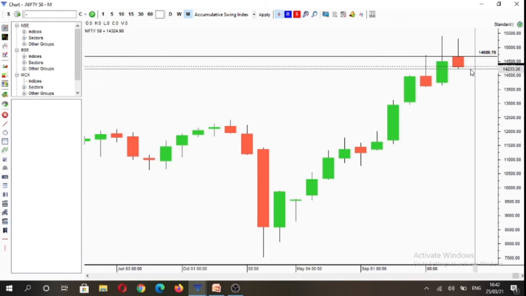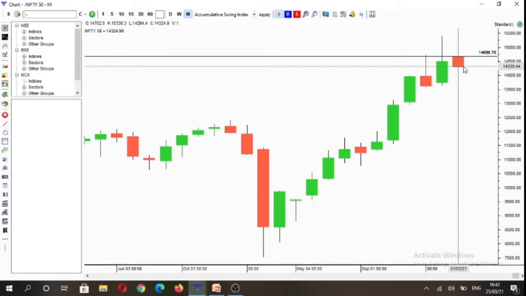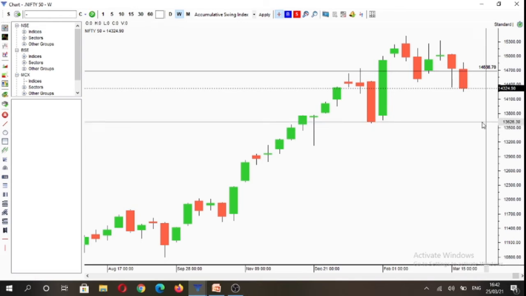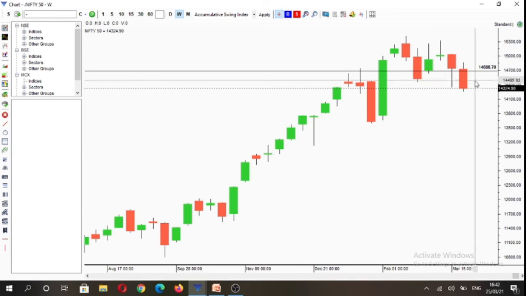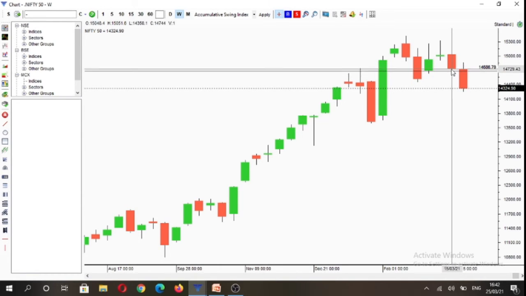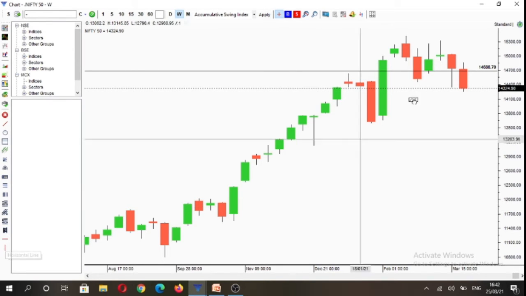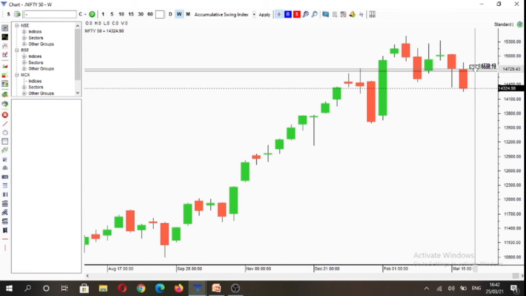And based on the monthly candle for our analysis purposes, we will say that market is under control of sellers as market is currently trading below its opening print, which is at 14,702. And on the weekly time frame, in terms of price structure, we are now forming lower highs and lower lows, and we are also trading below the weekly open, which is at